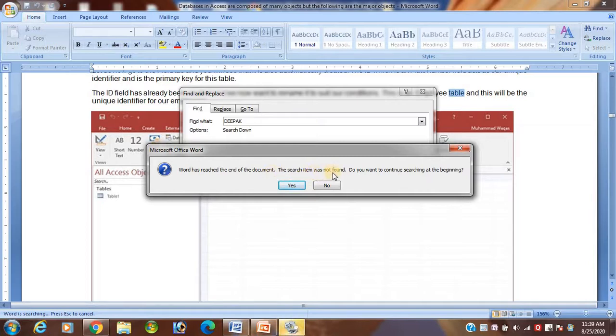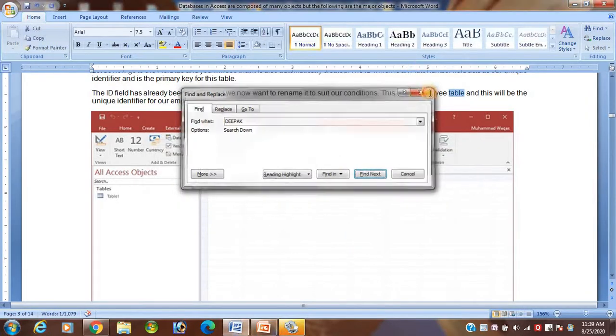The search item was not found. Do you want to continue searching at the beginning? That means the word Deepak is not available in the whole document. And you see it has taken only a few seconds. If you searched manually, you can imagine how much time it would take.